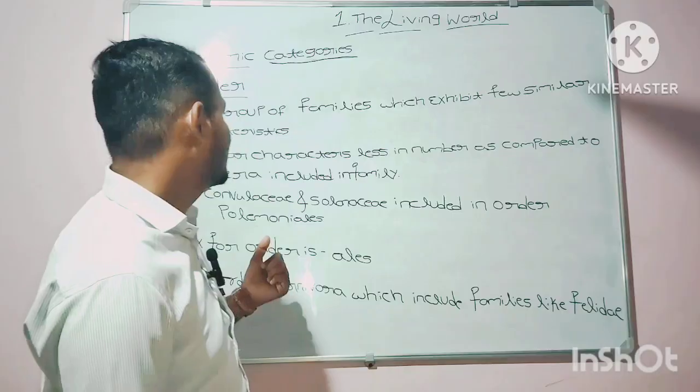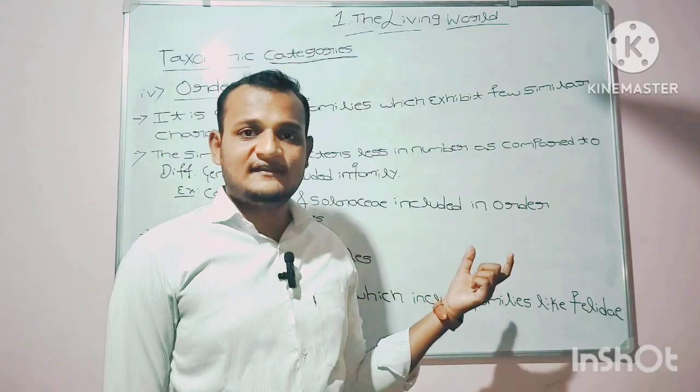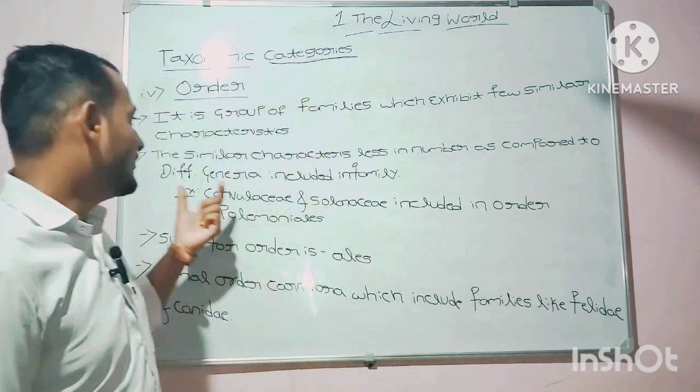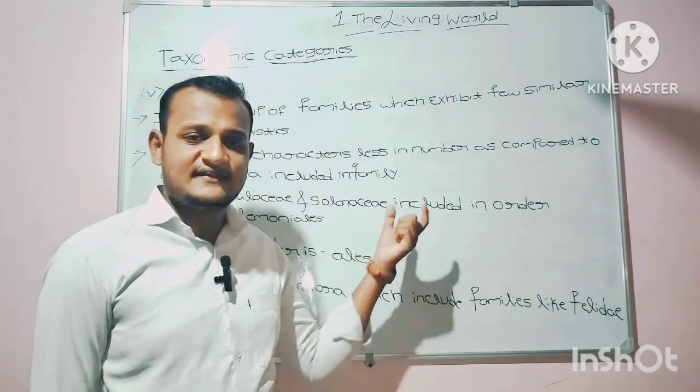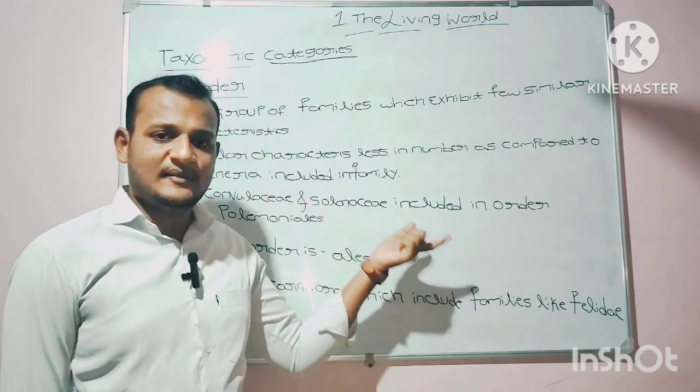Here, what happens is the similar characters are less in number. As in a family, the similar characters are more in number, but here in order, the similar characters are less in number as compared to different genera included in a family.